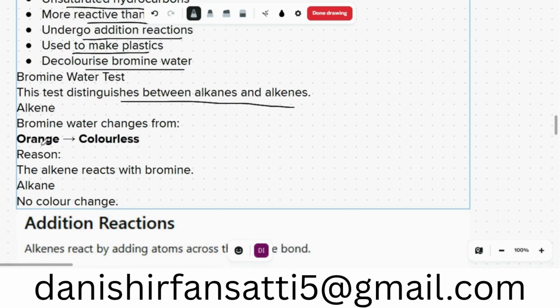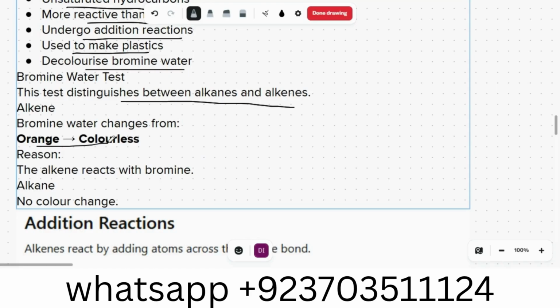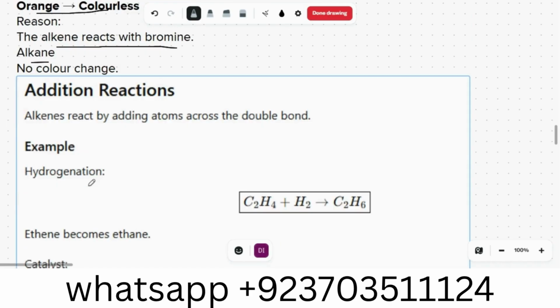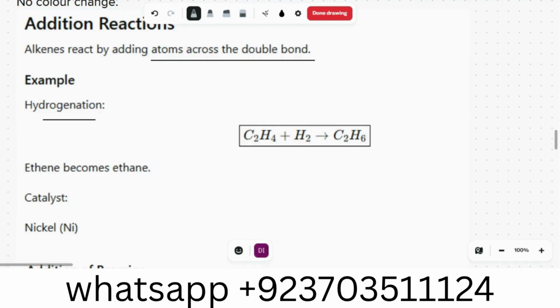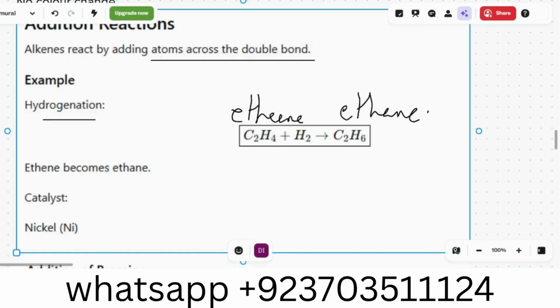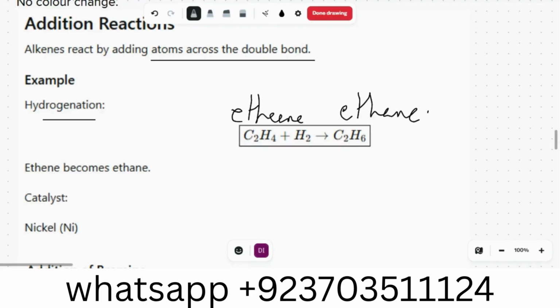With alkenes, bromine water changes from orange to colorless. Reason: alkenes react with bromine. Alkane: no color change. Addition reaction: alkenes react by adding atoms across the double bond. For example, hydrogenation. That is a process where we take ethene and want to make ethane. In the next topic, when we talk about alkanes and alkenes, we are going to go deep into that. So in this process, what is happening? We are breaking the double bond.